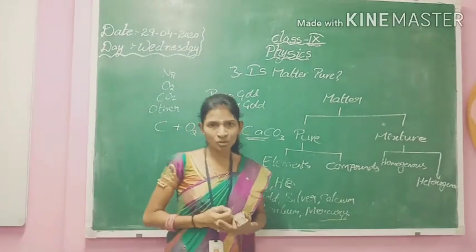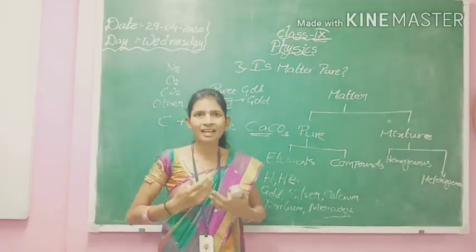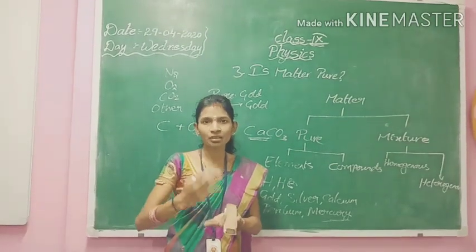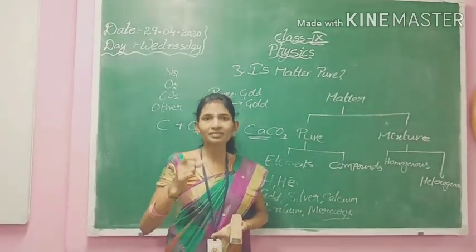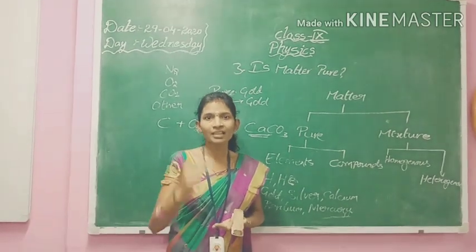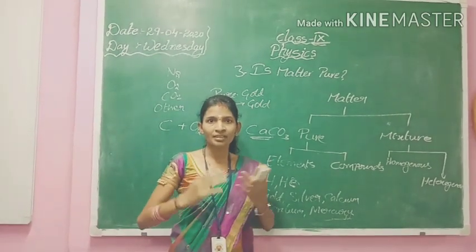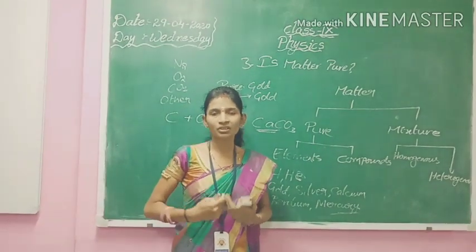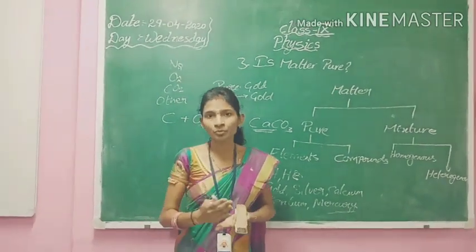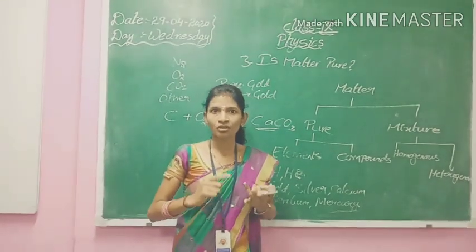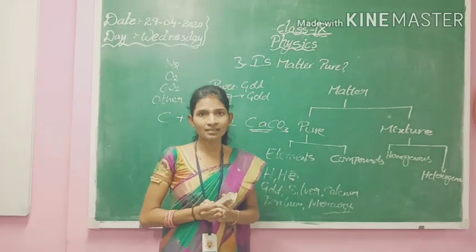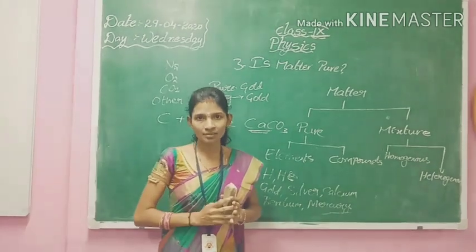And for checking this composition, what do you think? Will they have taken all the air present on the earth and checked the composition? No. They will just take a small sample, and that small sample represents the entire air. Wherever you consider, this small sample will give the same composition of nitrogen, oxygen, and the other gases present. So we consider air a homogeneous mixture.